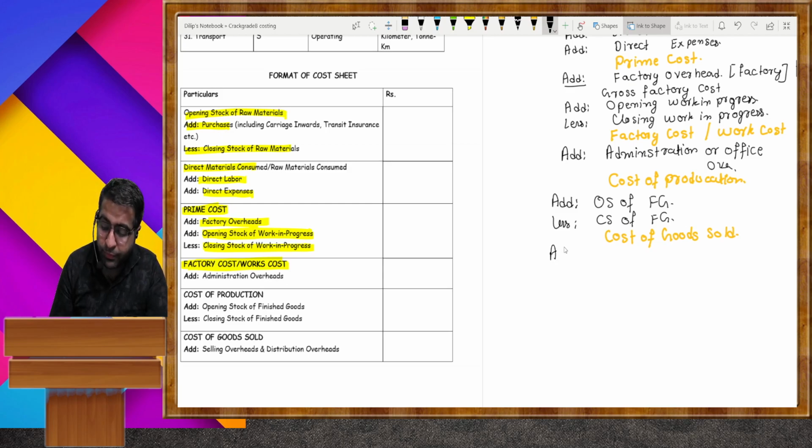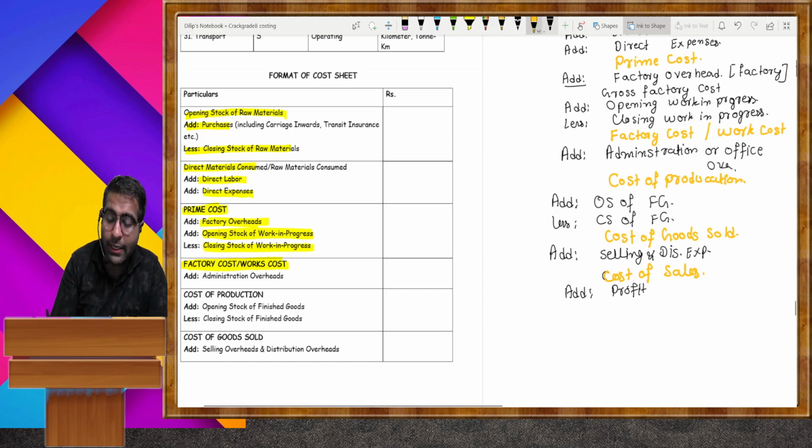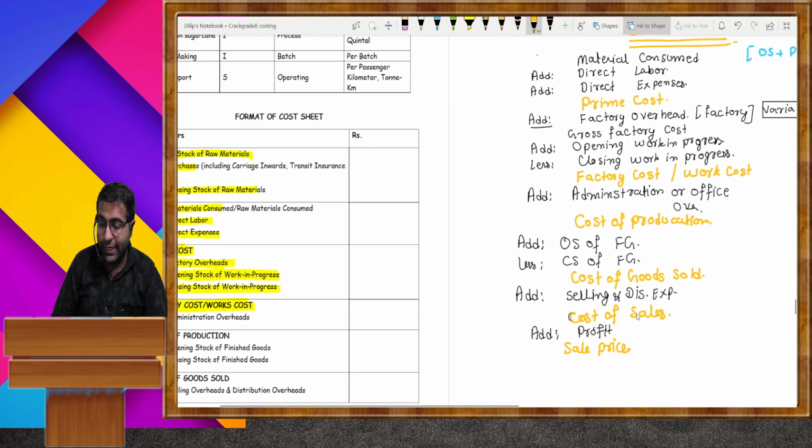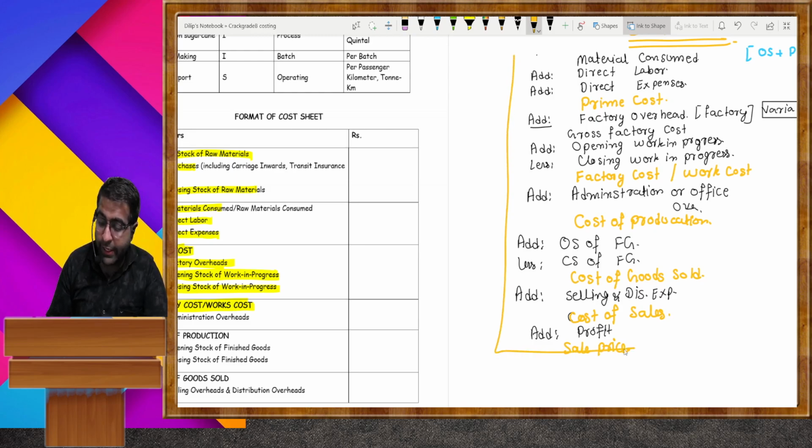Now you need to add all the types of selling and distribution expenses. Then there is the cost of sales. To the cost of sales we add profit, and we will get in the last the sale price. It is the format of a cost sheet. Write it fast and carefully.